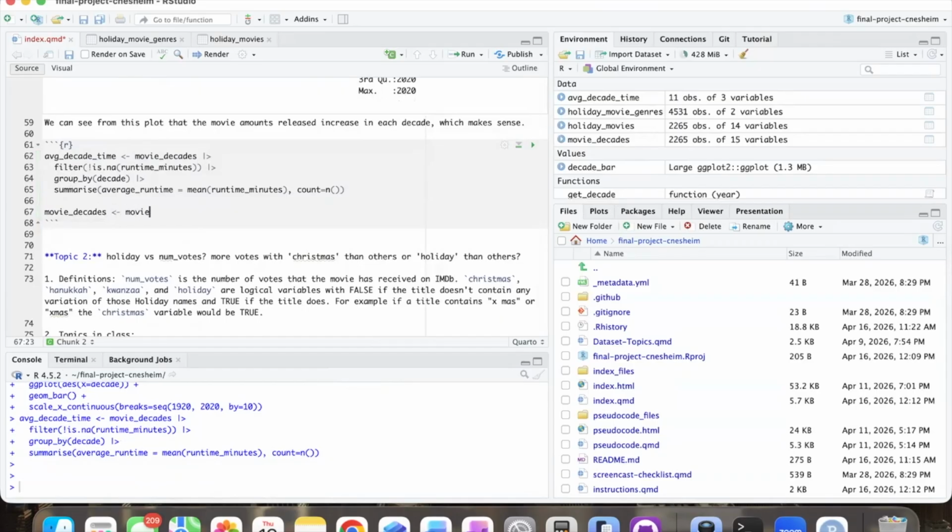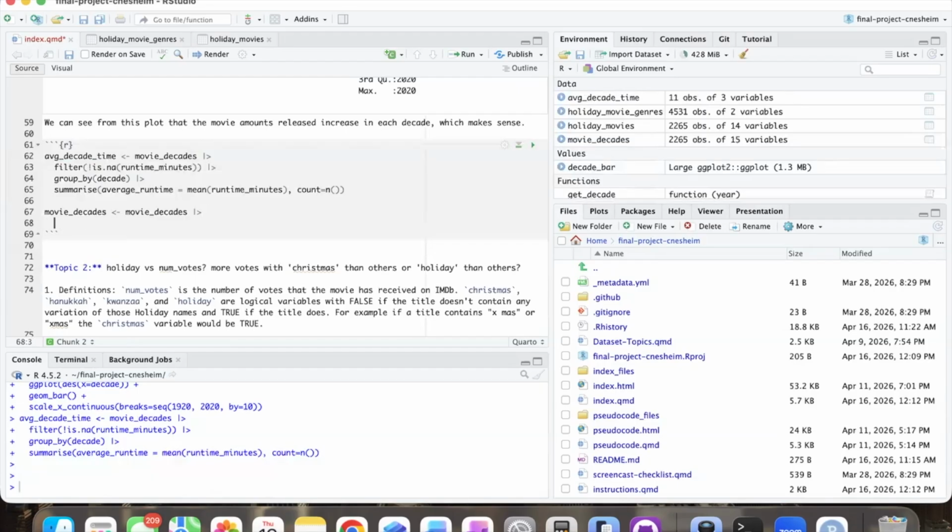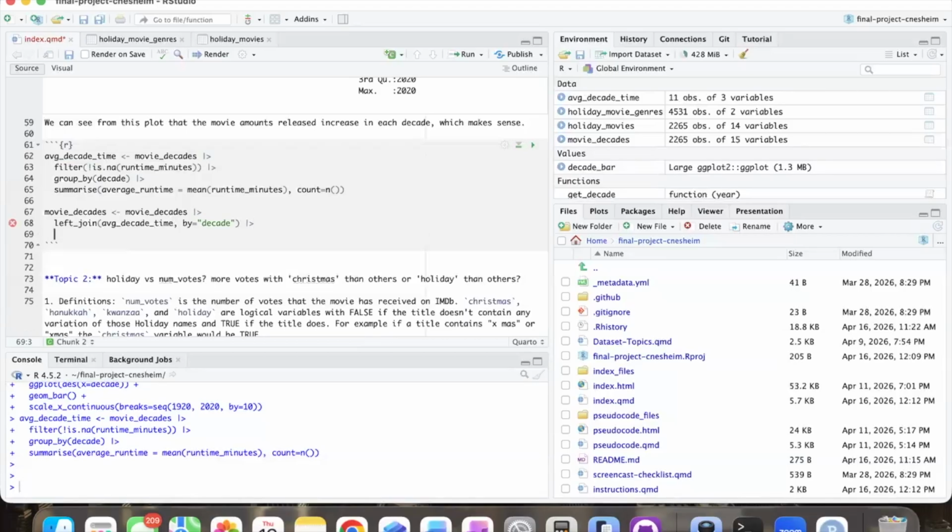Movie decades. And we'll be able to impute those missing values using a left join. So we're going to use left join, and we're going to do average decade time, and then by equals decade. So this is left joining movie decades with average decade time. Basically it'll just add that average decade time to each movie so that each row has the average time for the decade that it's in.